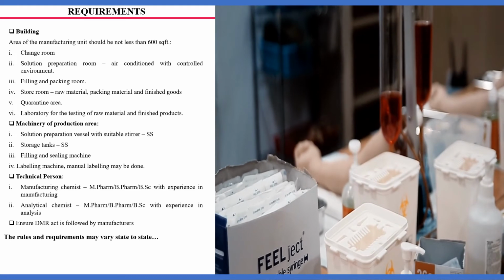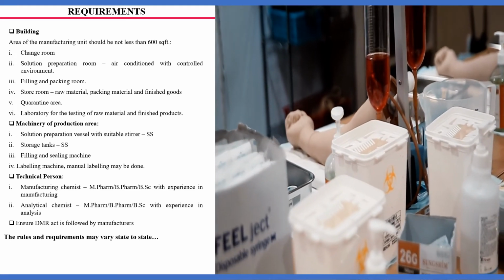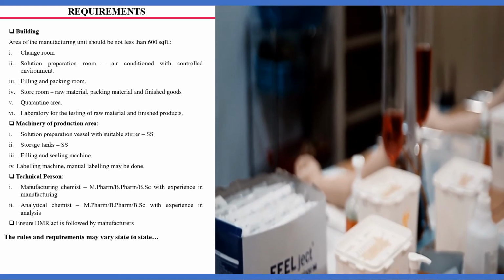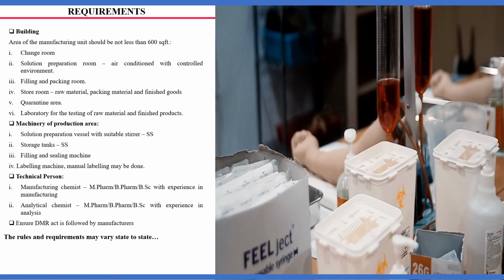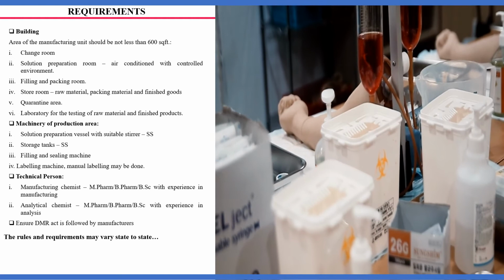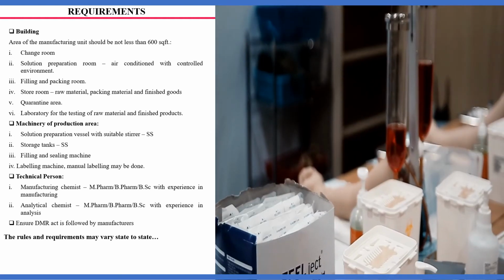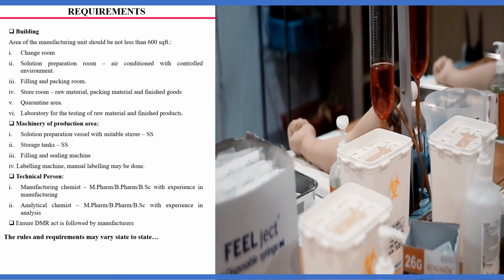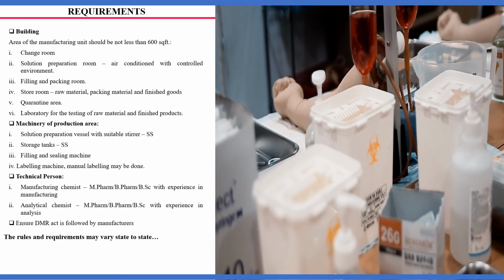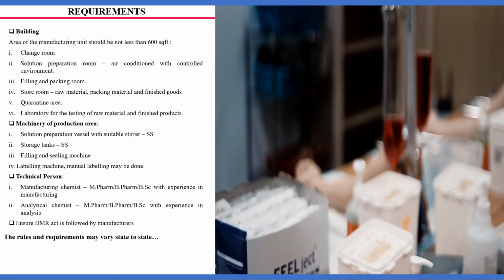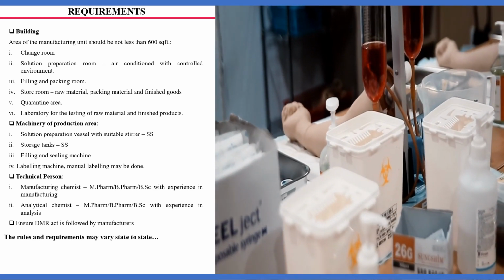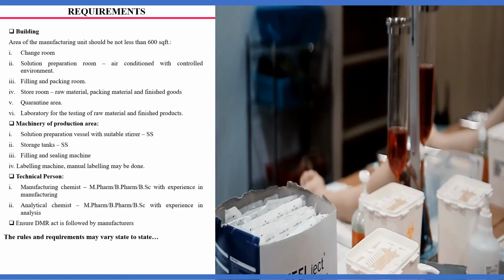The machinery requirements are a solution preparation vessel with a suitable stirrer, storage tanks, filling and sealing machine, and finally the labeling machine. The technical person requirements are a manufacturing chemist and an analytical chemist, who may have a graduation in M.Pharm, B.Pharm or BSc with suitable experience in manufacturing and analysis respectively. Finally, the manufacturer should comply with the DMR Act. The rules and requirements may vary from state to state, and having a consultant to obtain a license is preferable.